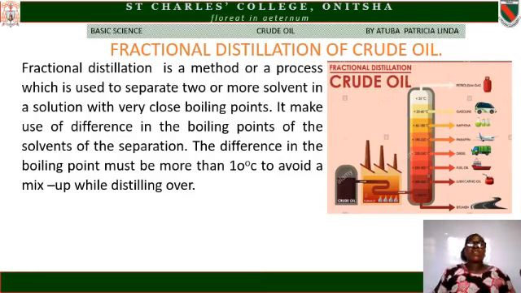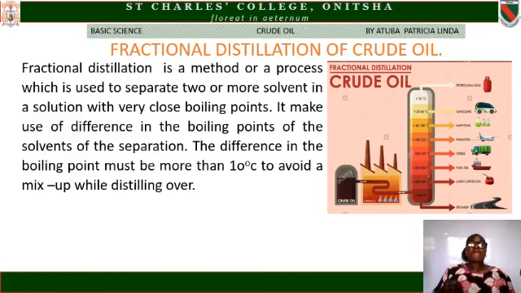Another one is naphtha. Naphtha is the third product of fractional distillation. Naphtha distills over at 60 degrees Celsius to 180 degrees Celsius, and naphtha is used as chemicals. Some of the chemicals we use at home are made up of naphtha.